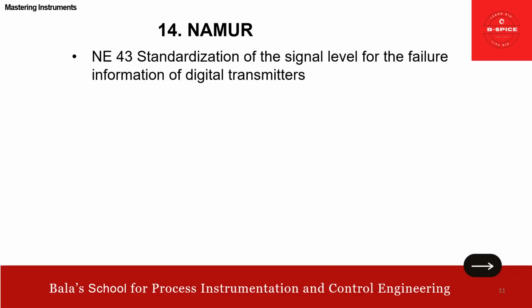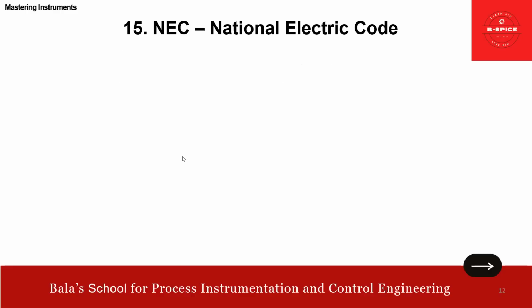All this information depends on the amps rating: 4 milliamps, 20 milliamps, and below 4 milliamps, 3.6, and above 21.6. I don't want to go into detail here, but you can watch and get benefited. This is about the NAMUR.